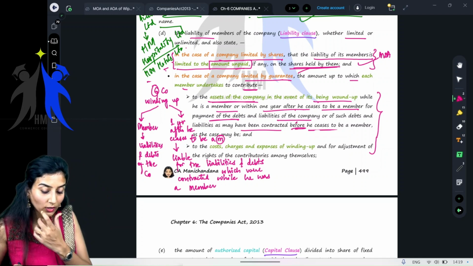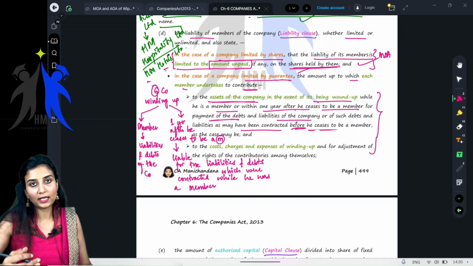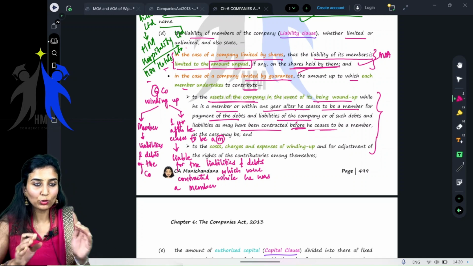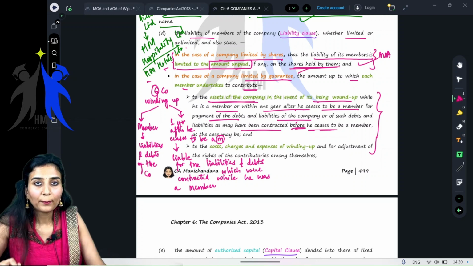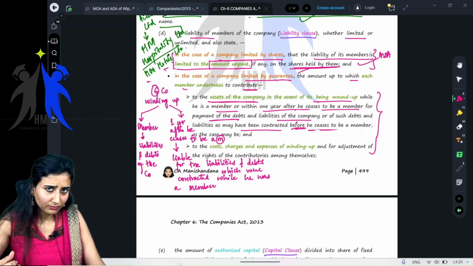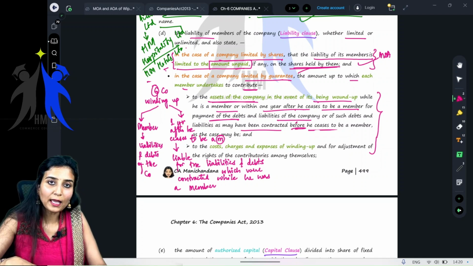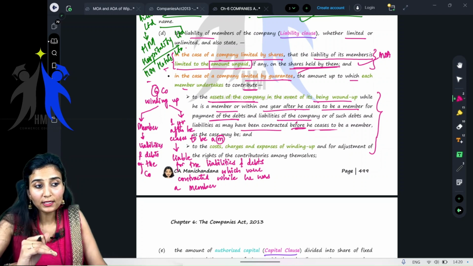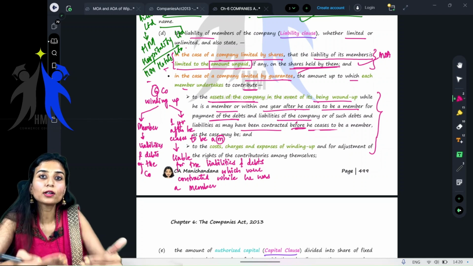The wordings are not that clear, but basically what happens is, in the case of a guarantee company, if you are a member, then at the time of winding up of the company, you will have to pay the amount you have guaranteed. So if you are still a member of that particular company, then you will be liable for all the liabilities and debts of the company. But what if you have ceased to be a member? You are not a member of that particular company. Then what is your liability?